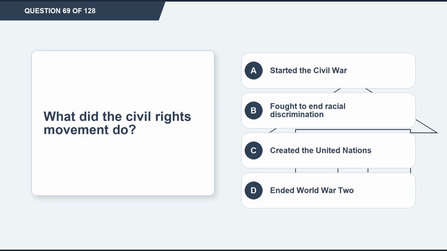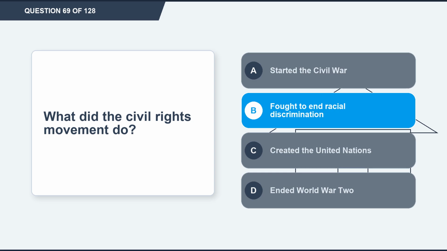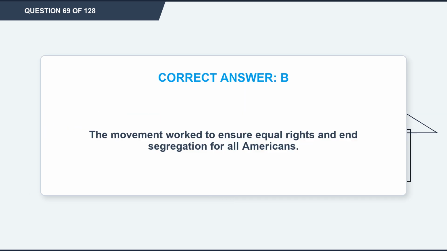Question 69. What did the Civil Rights Movement do? Option A, started the Civil War. Option B, fought to end racial discrimination. Option C, created the United Nations. Option D, ended World War II. The correct answer is option B, fought to end racial discrimination. Explanation. The movement worked to ensure equal rights and end segregation for all Americans.